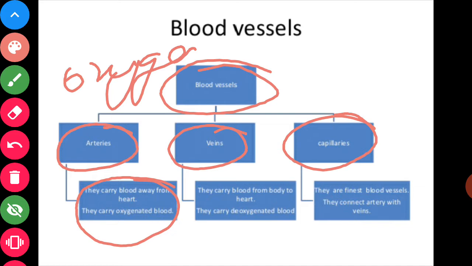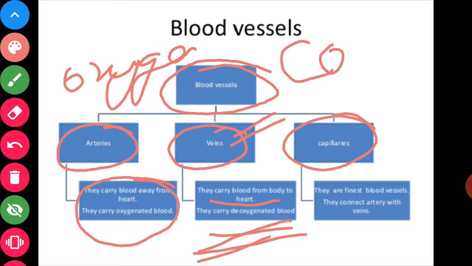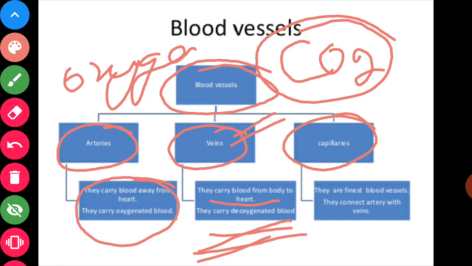Second is the vein. The functions of the veins: veins are also blood vessels and their function is to carry the blood from the body to the heart. They carry deoxygenated blood. Deoxygenated blood is that blood in which the concentration of carbon dioxide is greater.